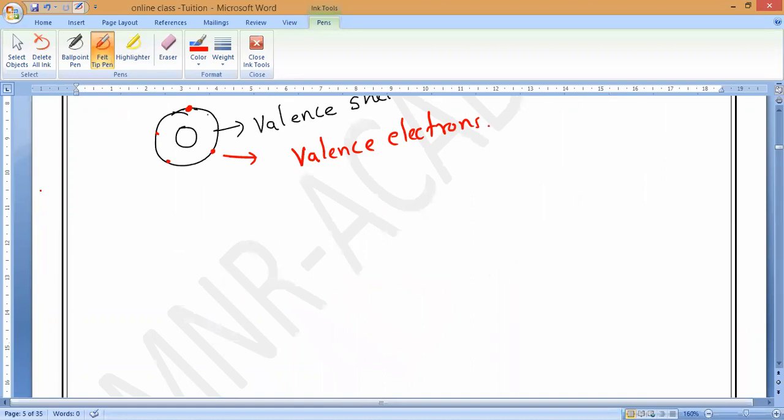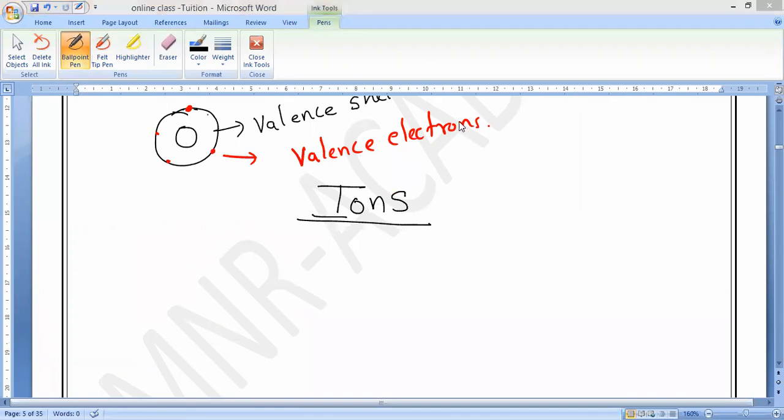Before going on to study the reactions of metals and non-metals, as well as non-metals and non-metals, we should know the meaning of some terms. What is the term I said? Ions. So all of you write the heading: ions.